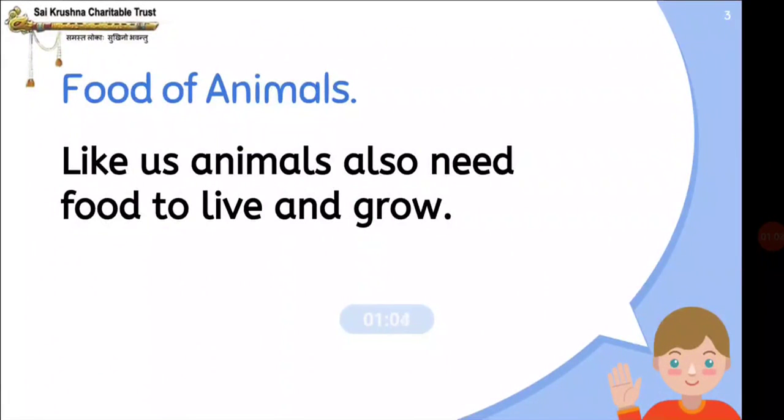So now we have food of animals. Okay. So we have finished home of animals. Now let's move on to food of animals. Okay children. So like us, animals also need food to live and grow. Isn't it, children? We eat food daily, 3 times a day. So like us, they also want to eat food to live and grow day by day.